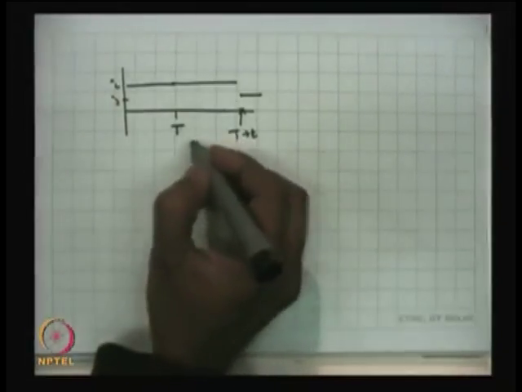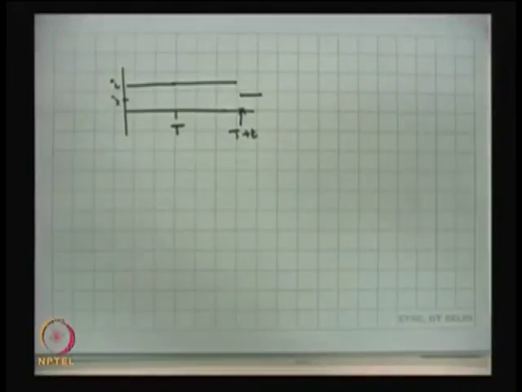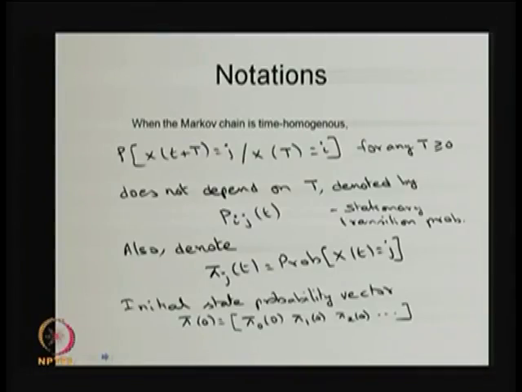It is independent of capital T whenever the Markov chain is time homogeneous, for any t greater than or equal to 0. That means the actual time does not matter, only the length of the transition time matters. That means the small t matters, not the capital T, whenever it is time homogeneous.